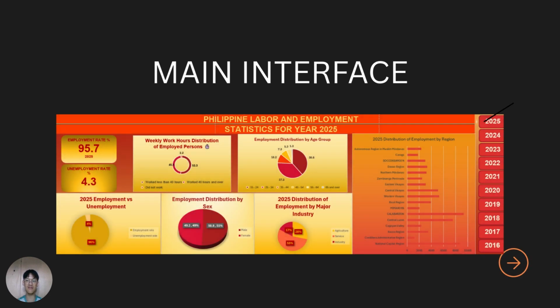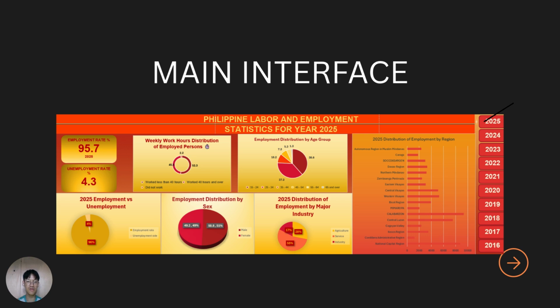So this is the main interface of my Philippine labor and employment dashboard. As you can see, users can filter the data by year to explore national labor trends from recent surveys. The dashboard presents key indicators such as employment, unemployment, weekly work hours distribution, employment distribution by age group, by sex, and by major industry. Each chart updates automatically when a year is selected, allowing users to easily compare the country's labor situation across time. All the data come from official government sources like PSA and CPBRD, ensuring reliability and accuracy.